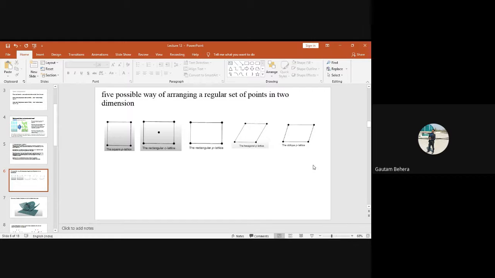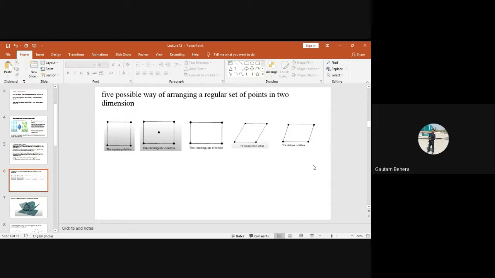Two things are important. Okay, let me tell you right now. You have to choose that unit cell which will occupy less volume. Okay? That's the first criterion. And the second criterion is that it should show maximum symmetry. Suppose one has 3-fold symmetry and one has 2-fold symmetry. So which unit cell will you choose? The unit cell you will choose is the one which shows 3-fold symmetry, for example, because it has higher symmetry. And it should occupy less volume.